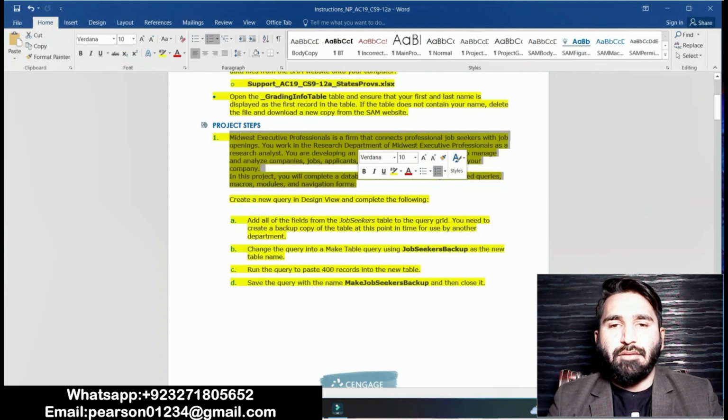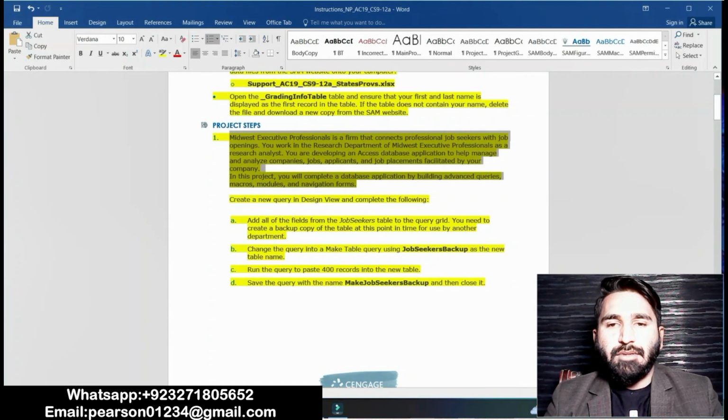You work in the research department of Midwest Executive Professionals as a research analyst. You are developing an Access database application to help manage and analyze the job applications and job placements facilitated by your company. You can read this.